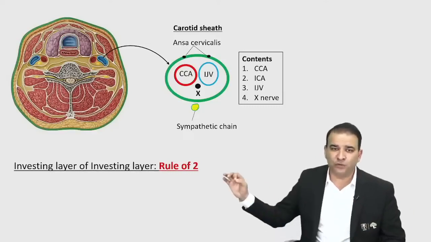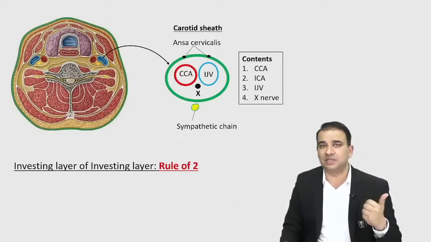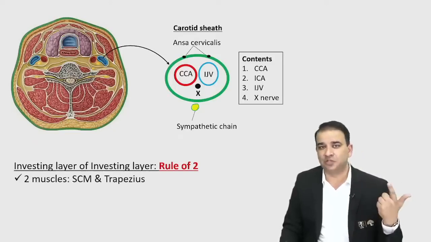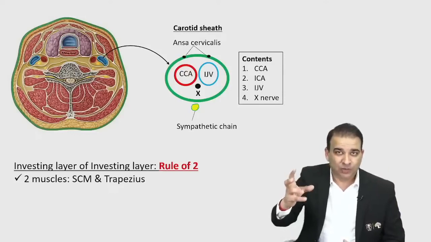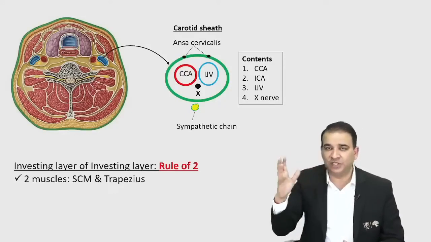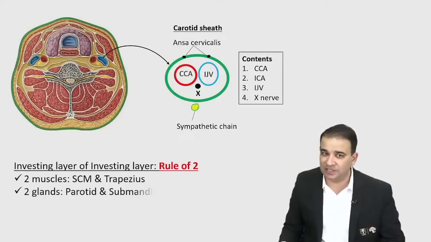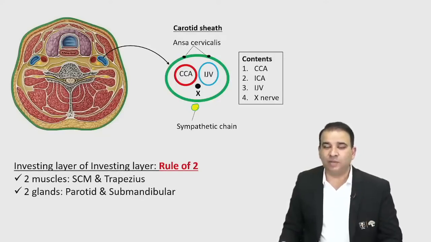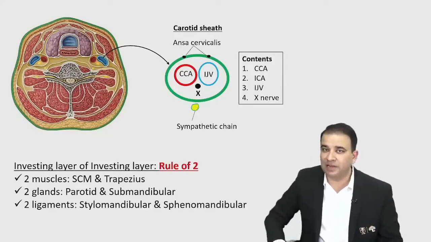So there is a rule of two for the investing layer, which could be a good question to ask. Now first of all, investing layer is covering two muscles: the sternocleidomastoid and the trapezius. Second, investing layer is covering two glands also, parotid gland and submandibular gland. On the face there is no deep fascia, guys. There is no deep fascia on the face except for the parotid gland, which is covered in the investing layer only. It is basically forming two ligaments also, the two ligaments of mandible called stylomandibular and sphenomandibular ligament.